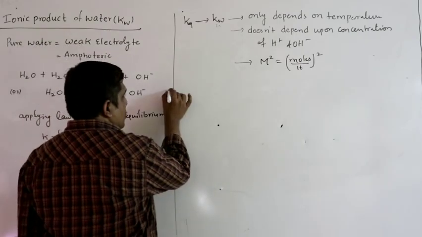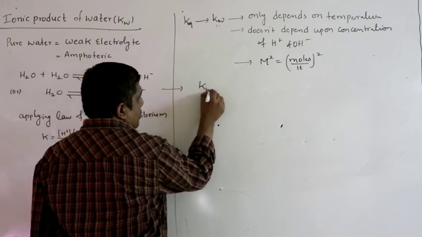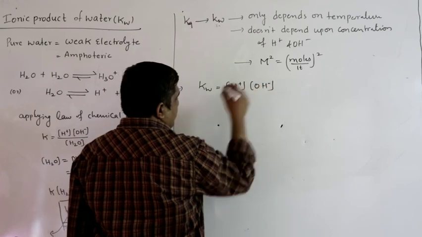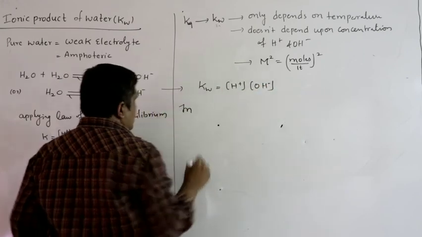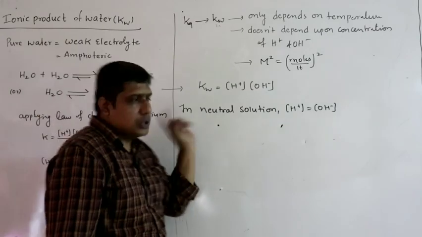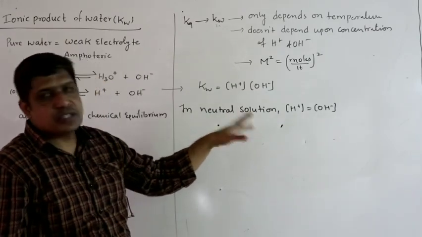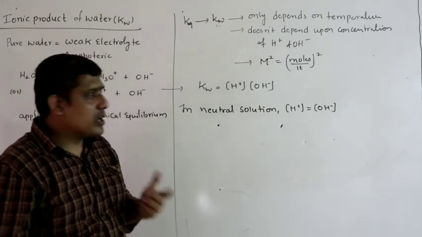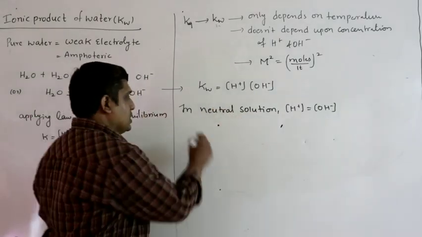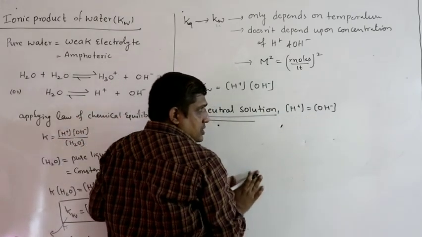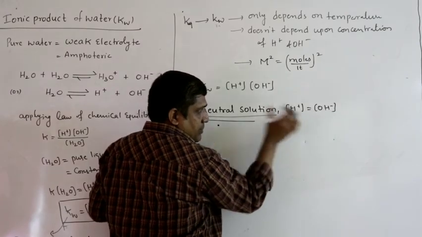Kw equal to H plus and OH minus. In neutral solution, the number of H plus ions must be equal to OH minus ions. That means the concentration of H plus must be equal to OH minus. So in case of neutral solution, H plus can be replaced with OH minus because both are the same, or OH minus can be replaced with H plus.